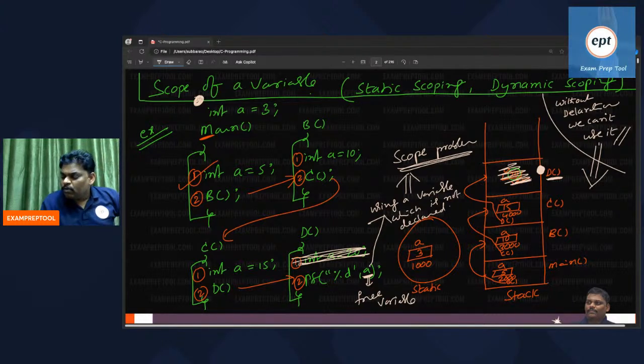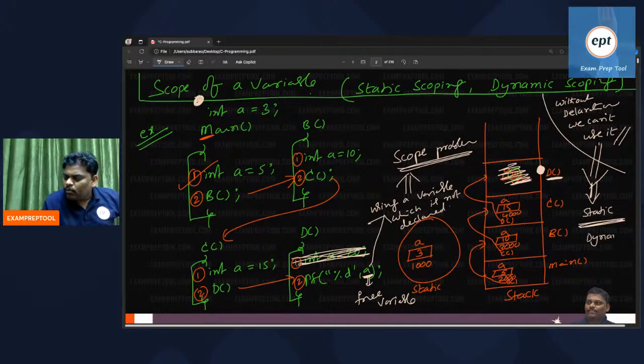Now observe, everyone. Whenever this kind of situation happens, instead of giving an error, we have two solutions. One solution is static scoping. One more is dynamic scoping.